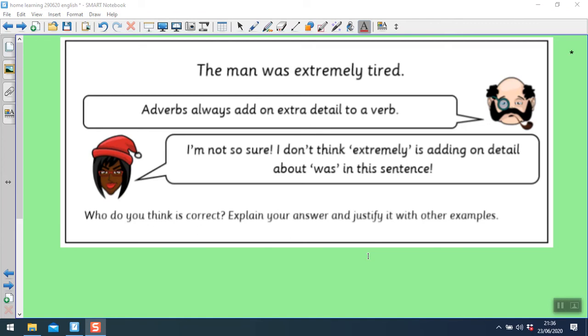Okay, so in this example, they are both partly right. Adverbs can add detail to verbs, but actually they can also modify, which means describe, adjectives or adverbs as well. So here it's actually modifying the adjective, which is tired. So it's telling you how tired he actually is. So it's still sort of telling us how something is happening, but this time it's modifying the adjective.